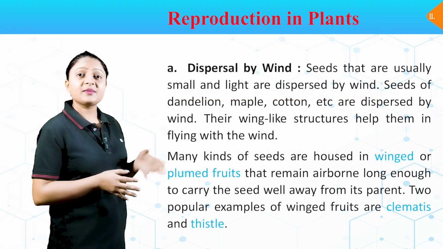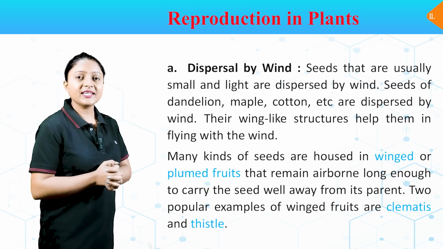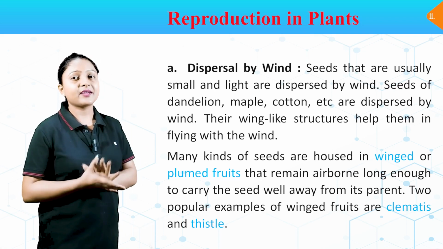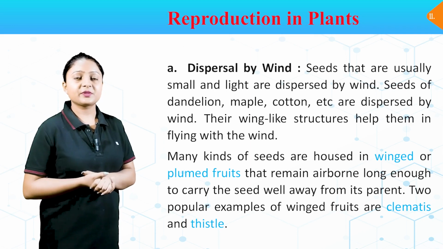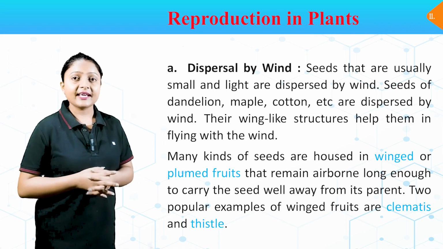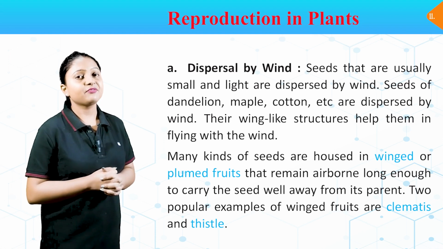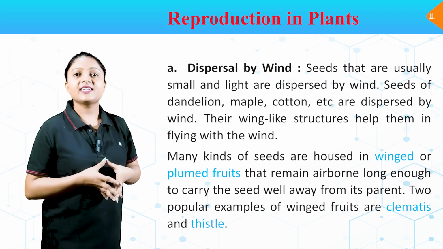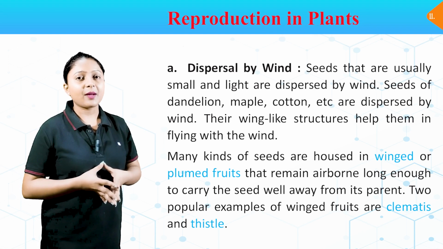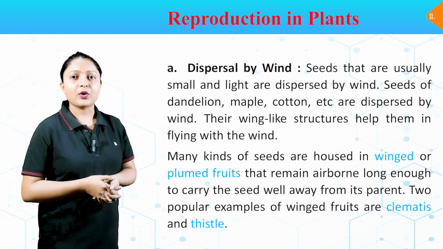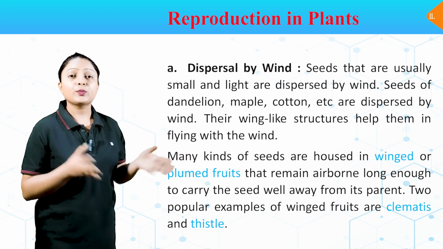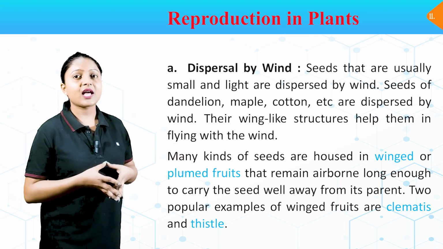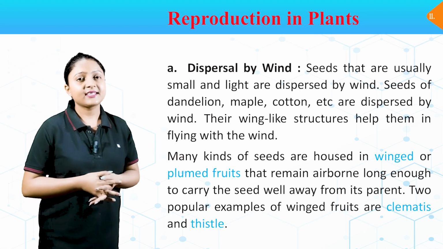A. Dispersal by wind. Seeds that are usually small and light are dispersed by wind. Seeds of dandelion, maple, cotton, etc. are dispersed by the wind. Their wing-like structures help them in flying with the wind. Many kinds of seeds are housed in winged or plumed fruits that remain airborne long enough to carry the seed well away from its parent. Two popular examples of winged fruits are clematis and thistle.